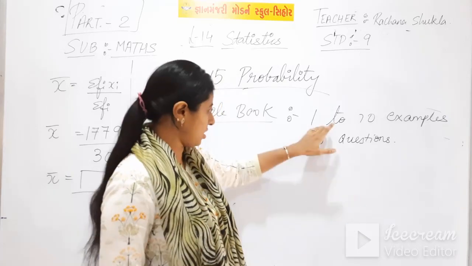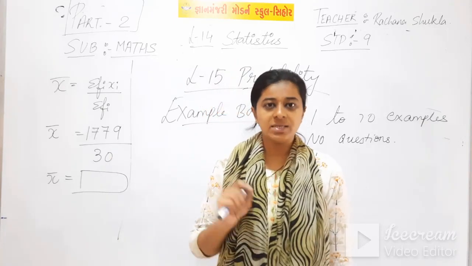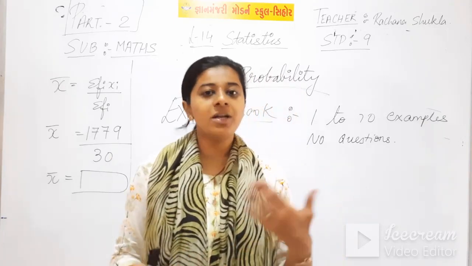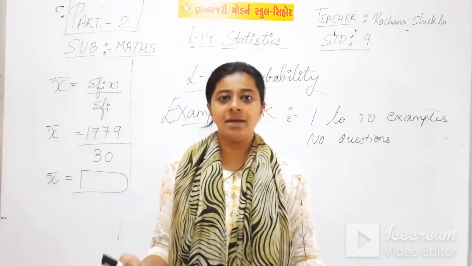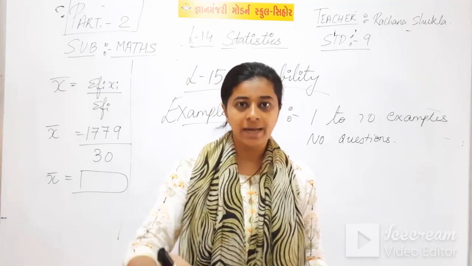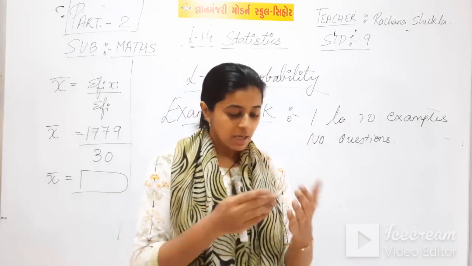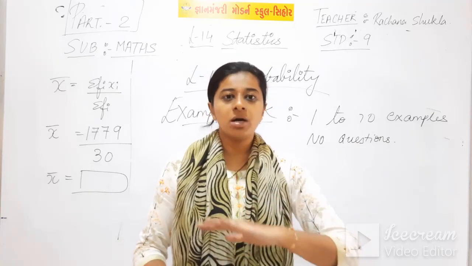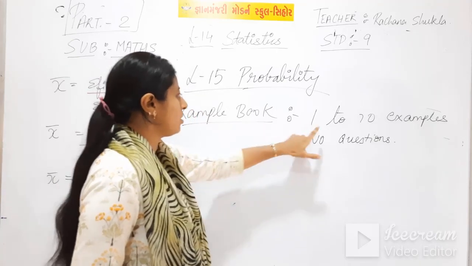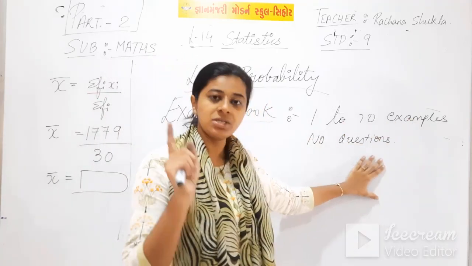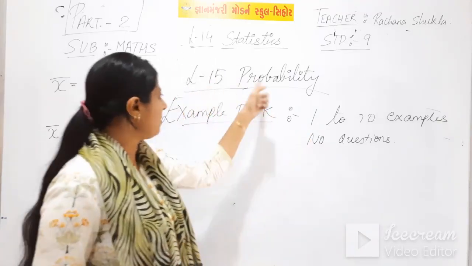You will just write down the answers to examples 1 to 10, and I prefer that you note down the answers as a part of your test, so it will be easy for you and the whole lesson probability will be completed. Please students, do not copy directly from your textbook. See the question, then put the cover on your answers and write down the answers yourself. So in the example book, examples 1 to 10, no questions, only answers. That means your example book will be completed with chapter 15 probability.